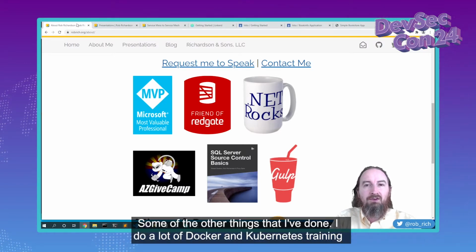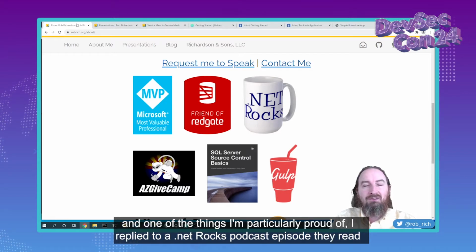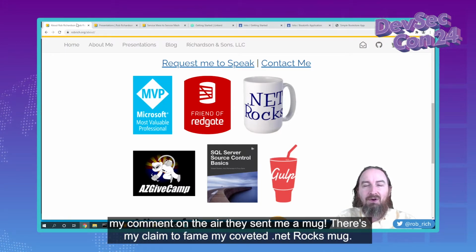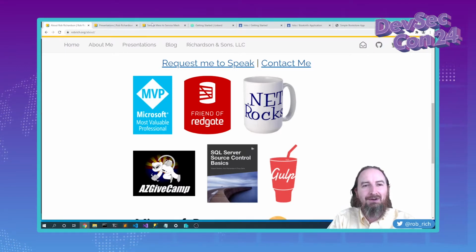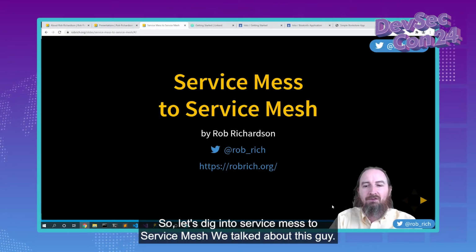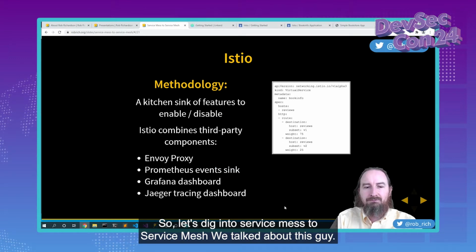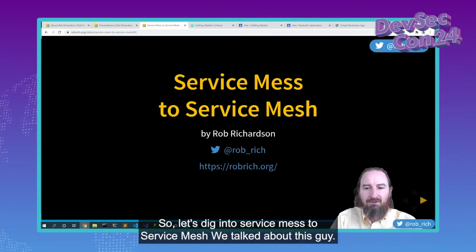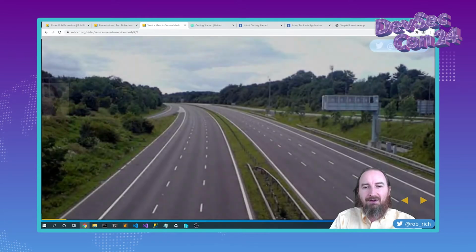Some of the other things that I've done, I do a lot of Docker and Kubernetes training, and one of the things I'm particularly proud of, I replied to a .NET Rocks podcast episode. They read my comment on the air, they sent me a mug. Woohoo! So there's my claim to fame, my coveted .NET Rocks mug. So let's dig into service mesh to service mesh. Oh, jumping ahead. We talked about this guy.